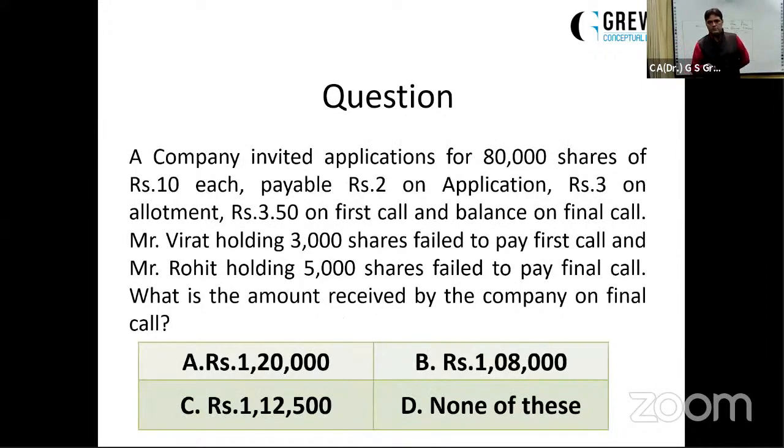So let's move on. One more question for you, dear students. A company invited applications for 80,000 shares of rupees 10 each, payable rupees 2 on application, 3 on allotment, 3.50 on first call, and balance on final call. First of all, you have to check what is the balance amount. It is 1.50. Virat holding 3,000 shares failed to pay the first call, and Rohit holding 5,000 shares failed to pay the final call. What is the amount received by the company on final call? Yes, dear students. What is the amount received by the company on final call?